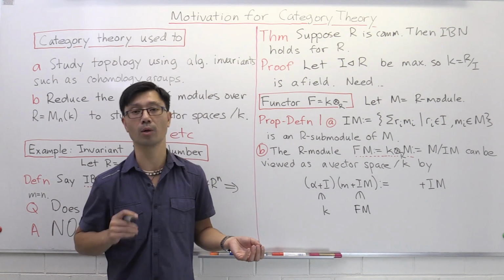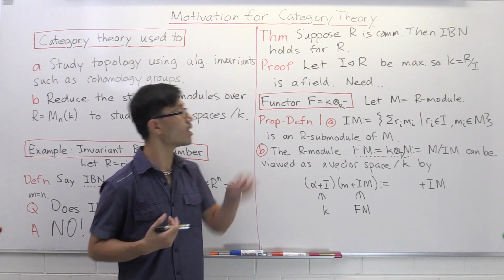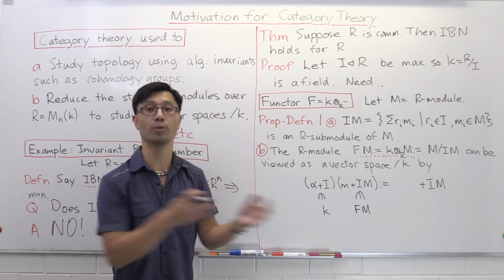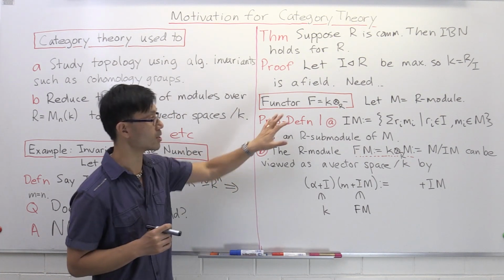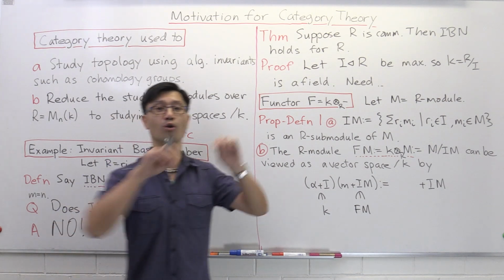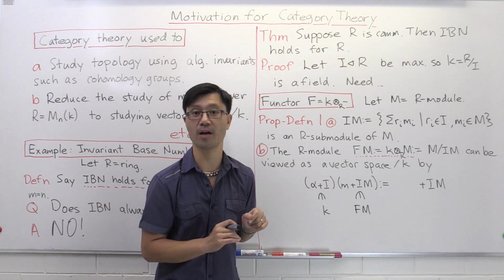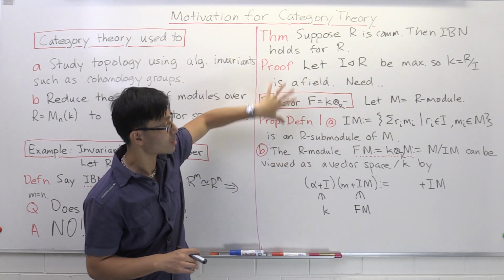Later on, in the next video, we'll talk about categories themselves, and the functors will be like morphisms between the categories. So I just want to give you an example of a morphism between categories. It's going to be a way to connect R-modules on one hand to vector spaces over this field K on the other. The way we'll do that is set up using this proposition-definition here.